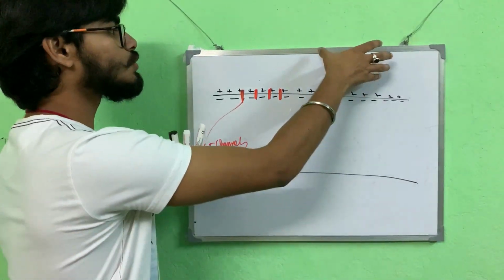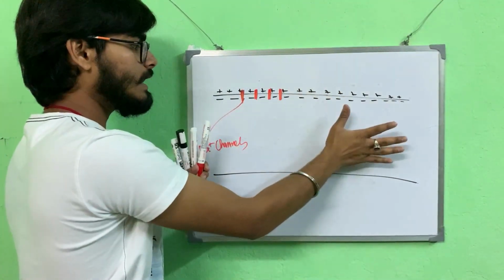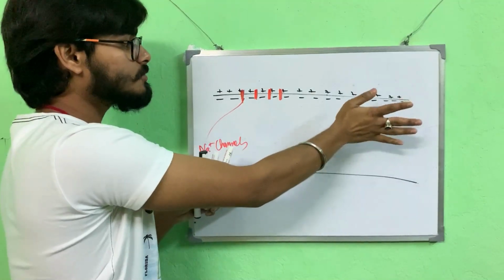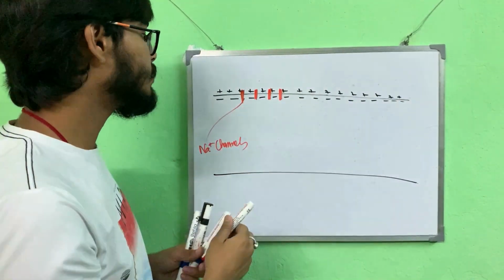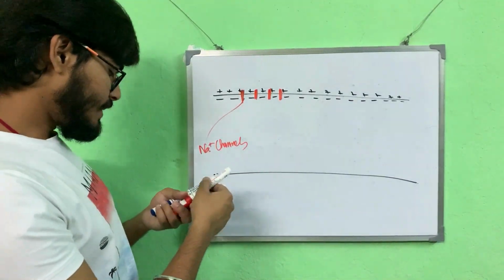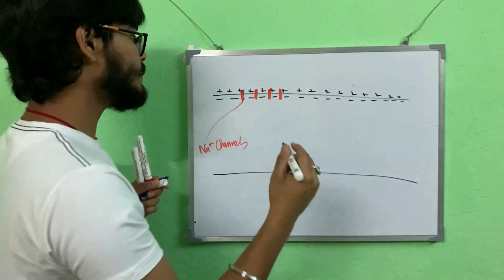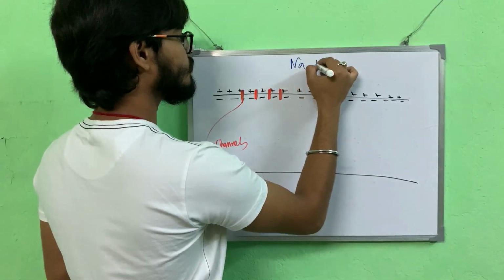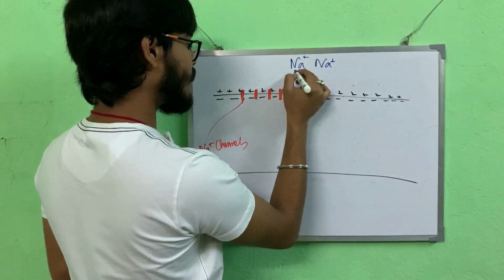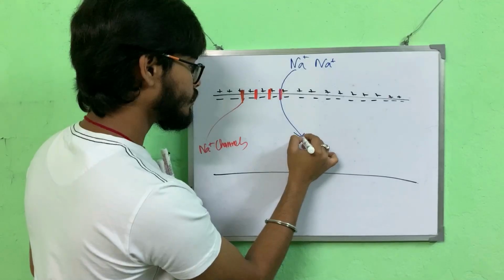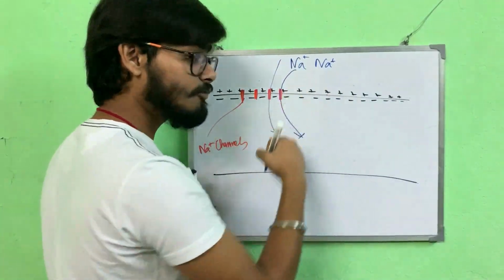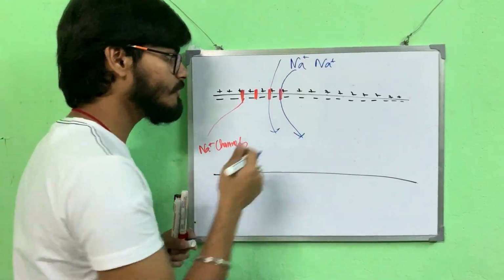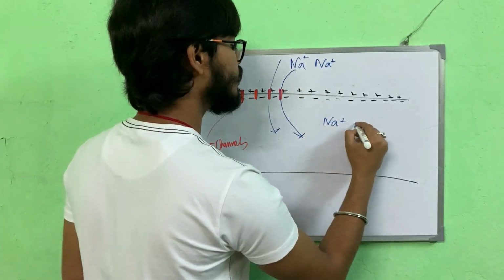Now we have an excess of sodium outside and excess of potassium inside, so there is a sodium deficiency inside, due to the action of the sodium potassium ATPase pump we have seen previously. So this excess sodium starts coming in through these channels. The technical term for this is influx of sodium. So there is sodium inside.